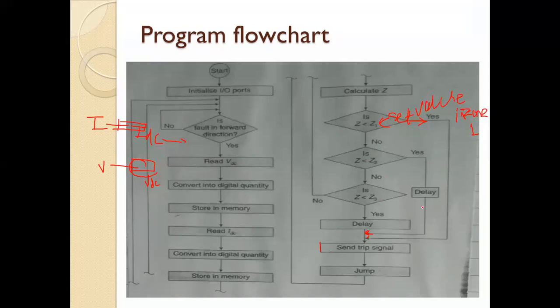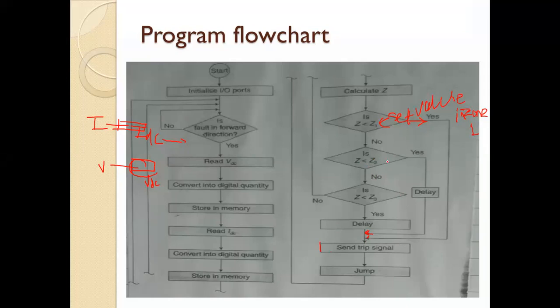Okay, so after some delay, that relay will operate, and then again it will send the trip signal to the circuit breaker.